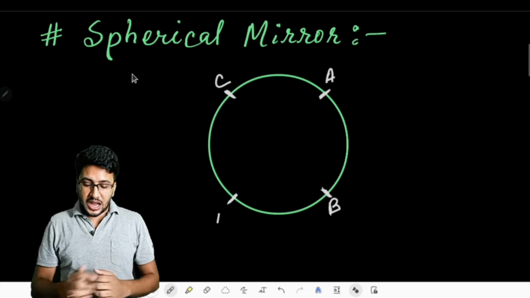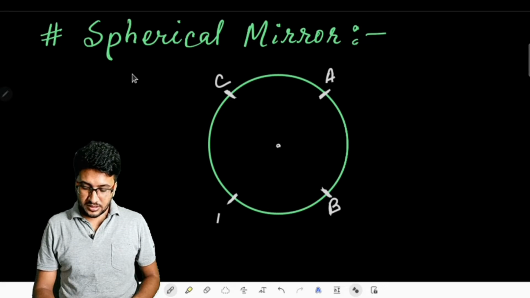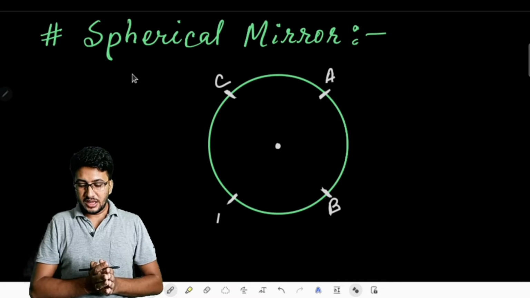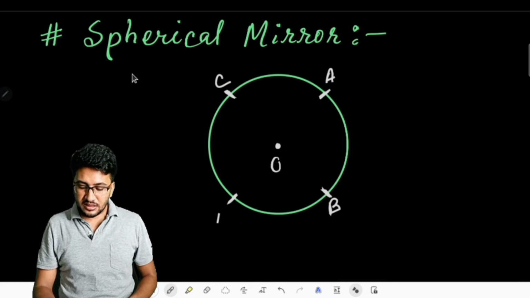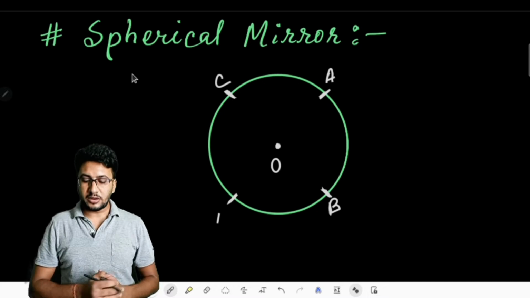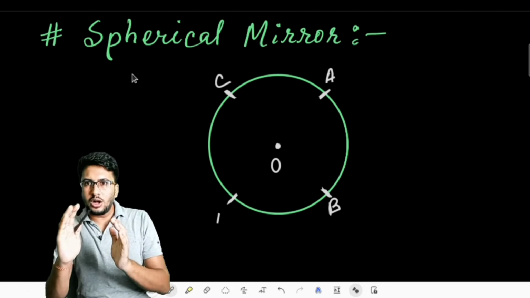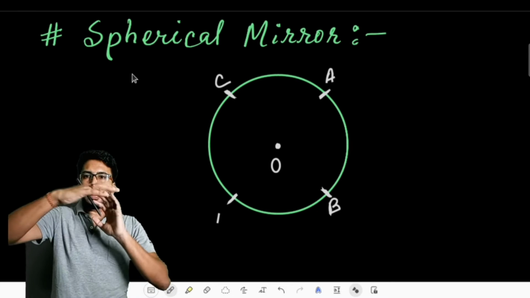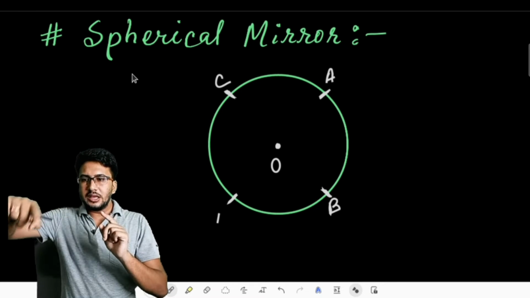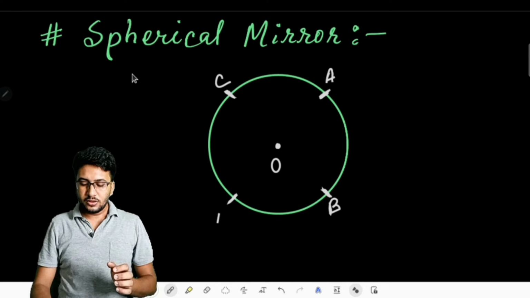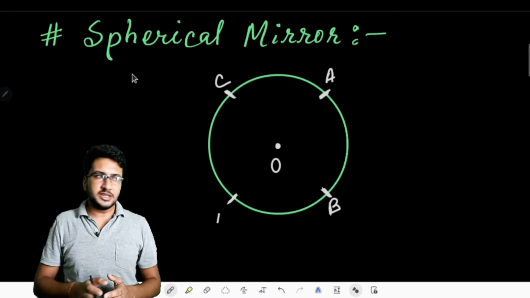So how is the mirror actually formed? The spherical glass ball has a center in the middle that we name O. If you have a football and you cut it in this manner, I have shown it with the help of two dots, A and B, or C and D.